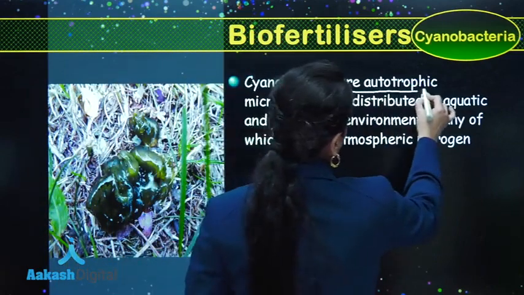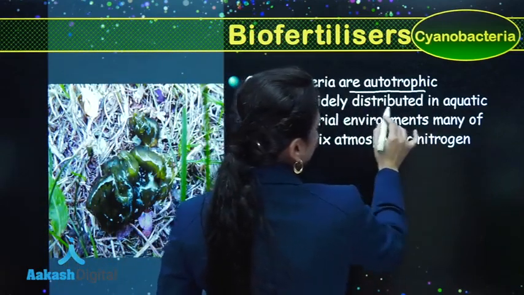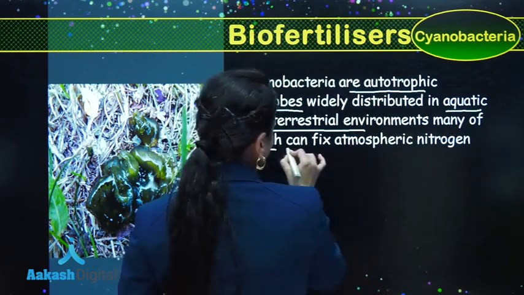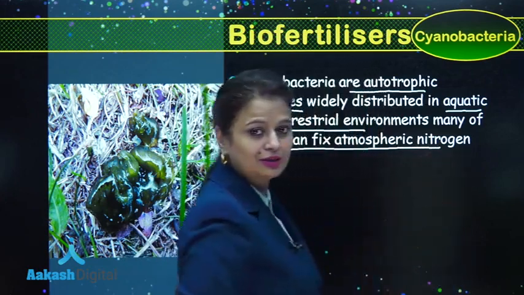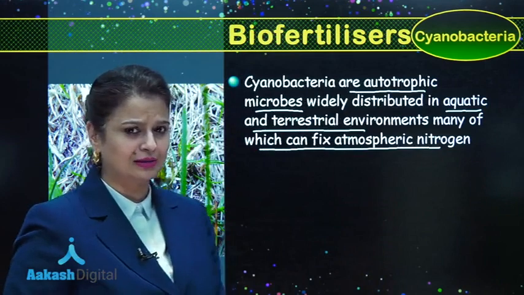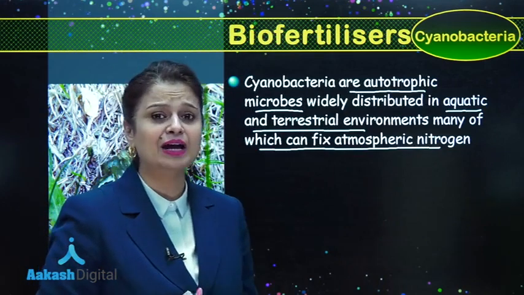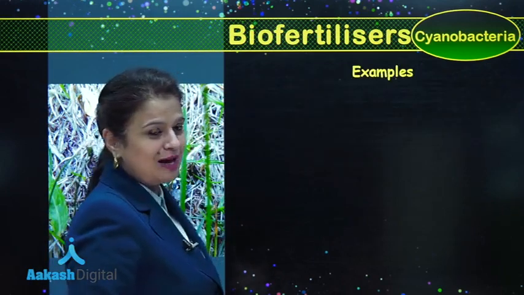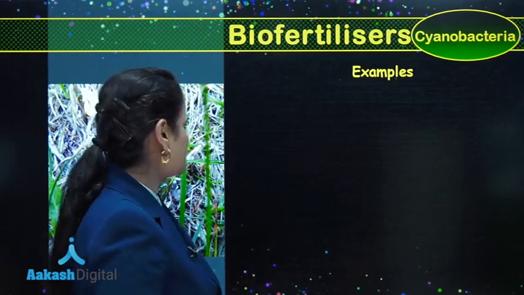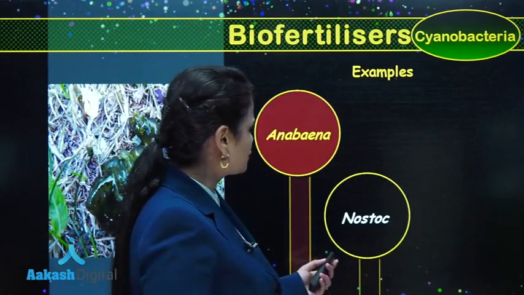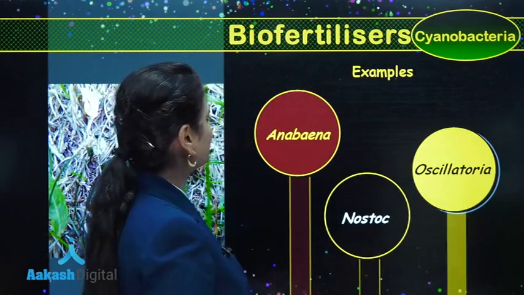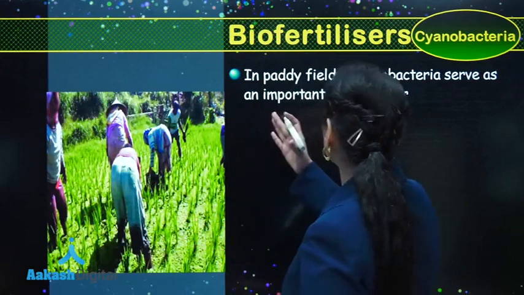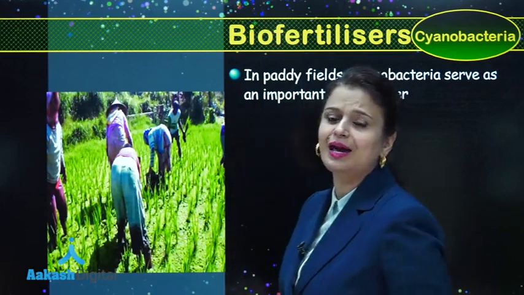Cyanobacteria are autotrophic microbes, widely distributed in aquatic and terrestrial environments, and they have the ability to fix nitrogen. So just like Rhizobium, Azotobacter and Azospirillum, they have the ability to fix nitrogen. Important examples of cyanobacteria which can perform this process are Anabaena, Nostoc and Oscillatoria. In paddy fields, in rice fields, cyanobacteria serve as important biofertilizer.